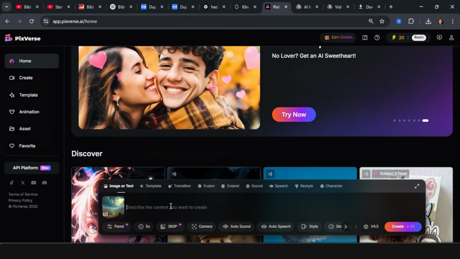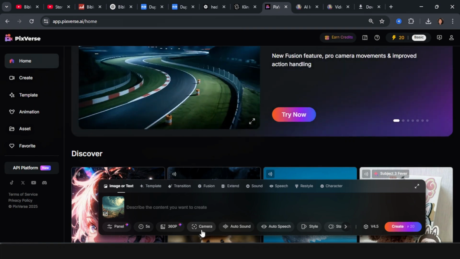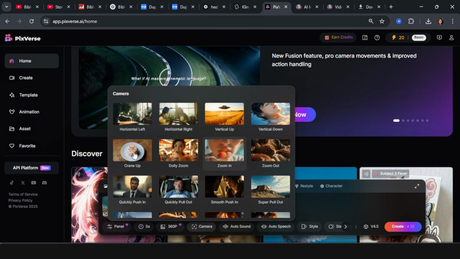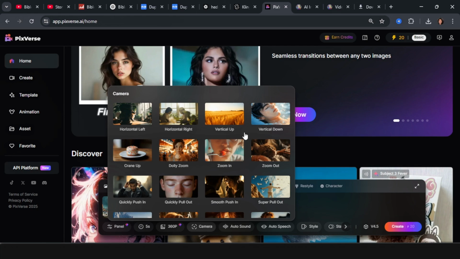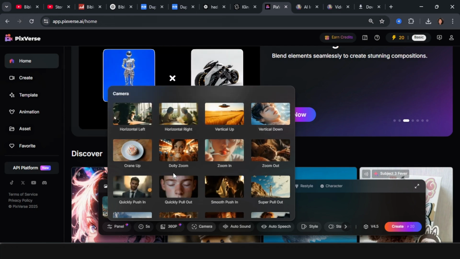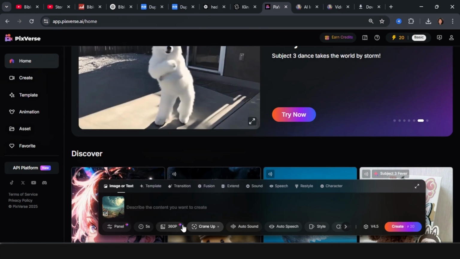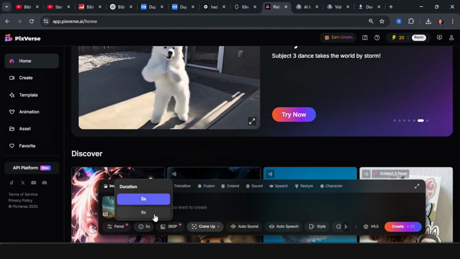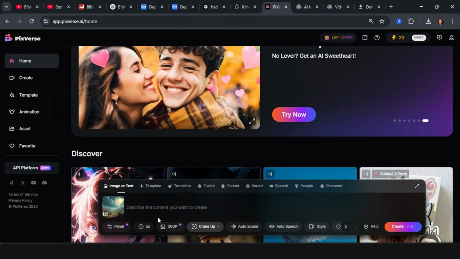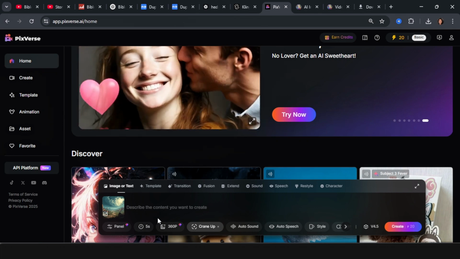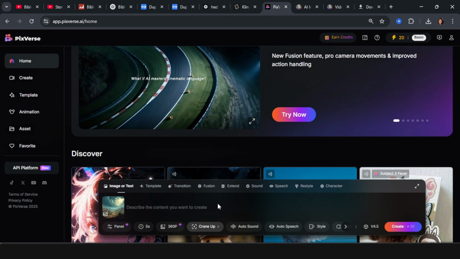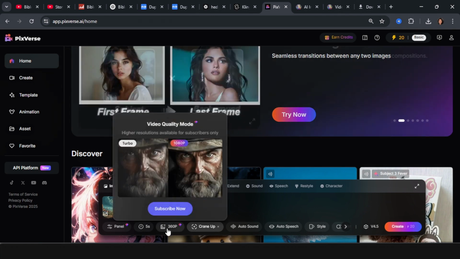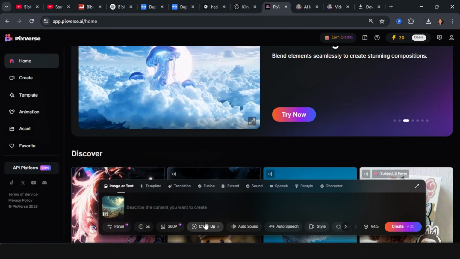So what I'm going to do is I'm going to go to the camera here, and I'm going to click on this. All of this shows an example of how you want the camera angle to move. I'm just going to go for the crane up. You can decide to change your duration either 5 seconds or 8 seconds. But I'm going to go for 5 seconds because 5 seconds uses up lesser credits. Because this AI tool, the free version, gives you a daily amount of 60 credits. And to get more, you need to be subscribed to the Pro plan.